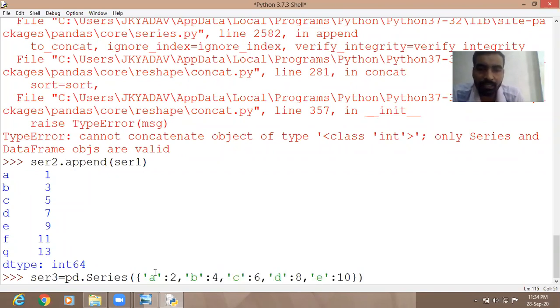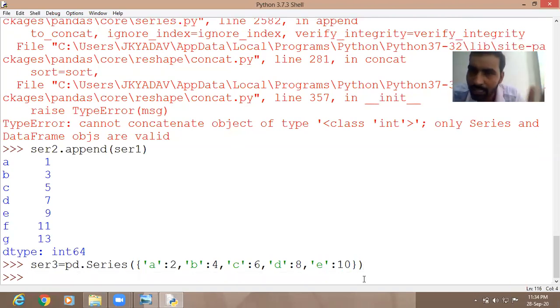Now close the brace also. In a dictionary we have key-value pairs. The keys are A, B, C, D, E, and the values are 2, 4, 6, 8 and 10. So the keys will work as the index and the values will work as the data items. This is the method to create a series with the help of a dictionary.